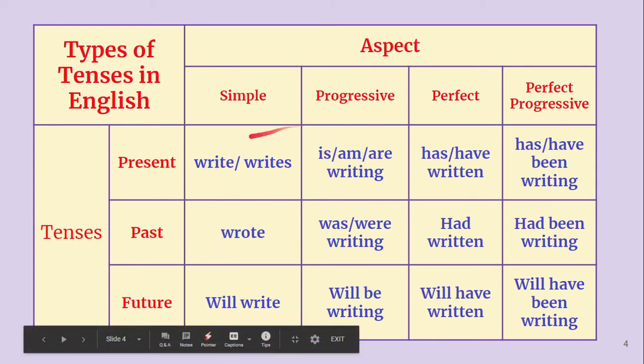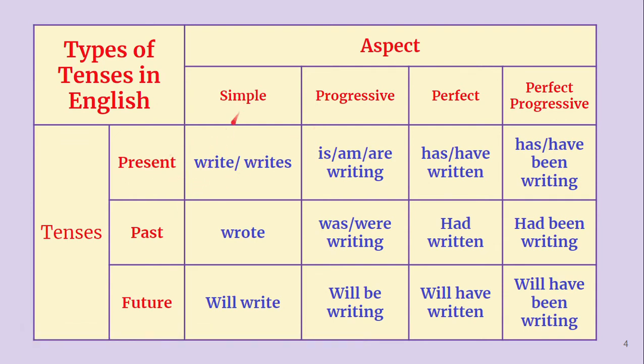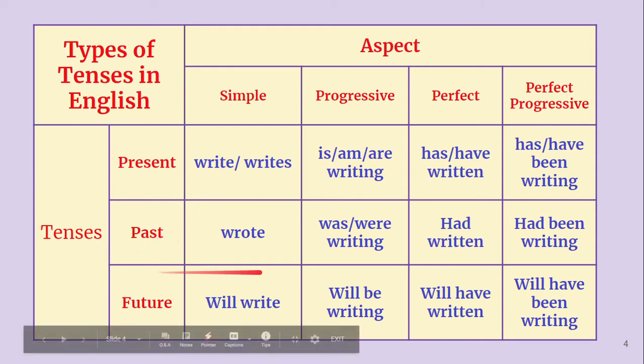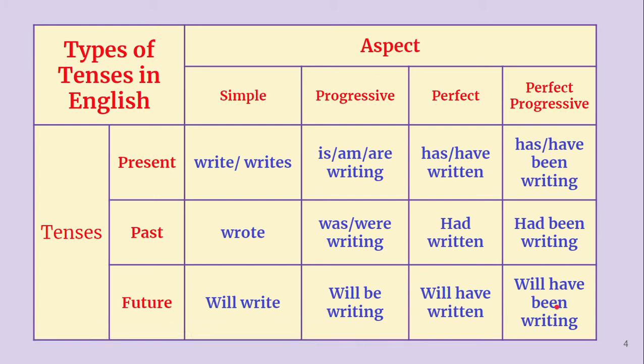In the same way, present: simple present tense, present progressive tense, present perfect tense, present perfect progressive tense. In the same way, simple past tense, past progressive, past perfect, past perfect progressive. Then simple future, future progressive, future perfect, future perfect progressive.